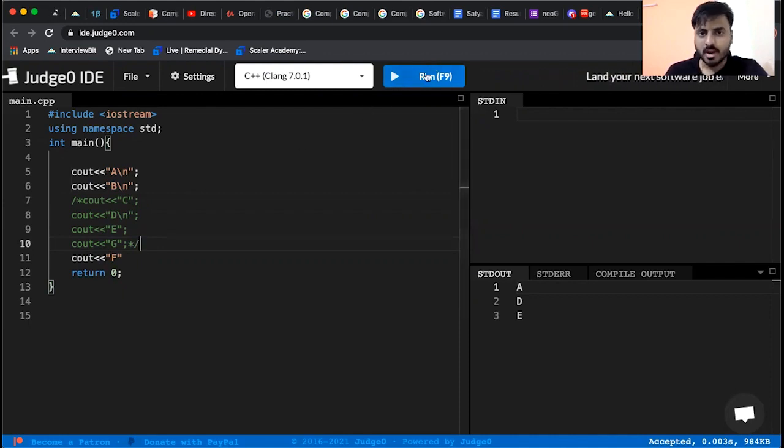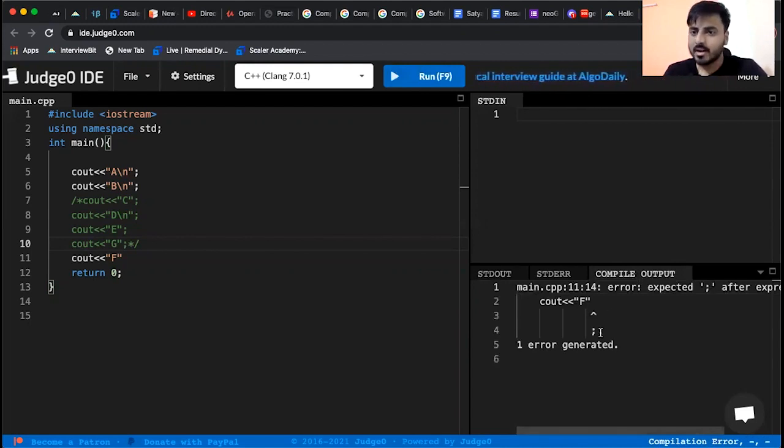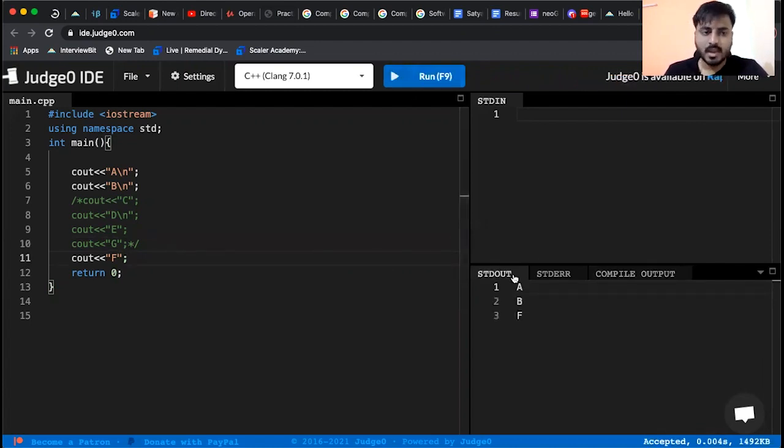If say we run this program now, the output will be A, B, and F. We are getting a compile error because we skipped the semicolon here. So let us include that. A, B, and F.